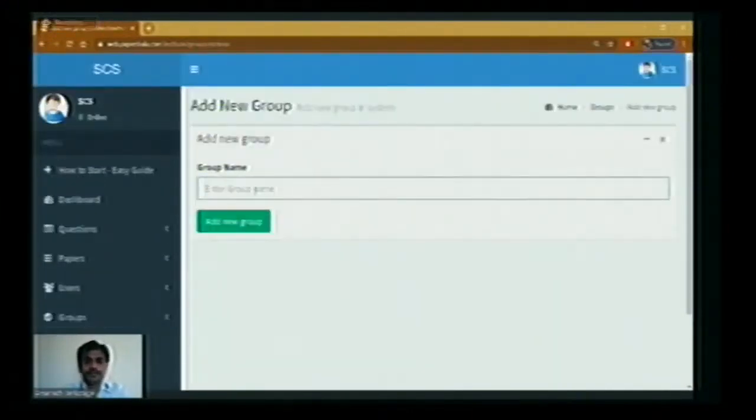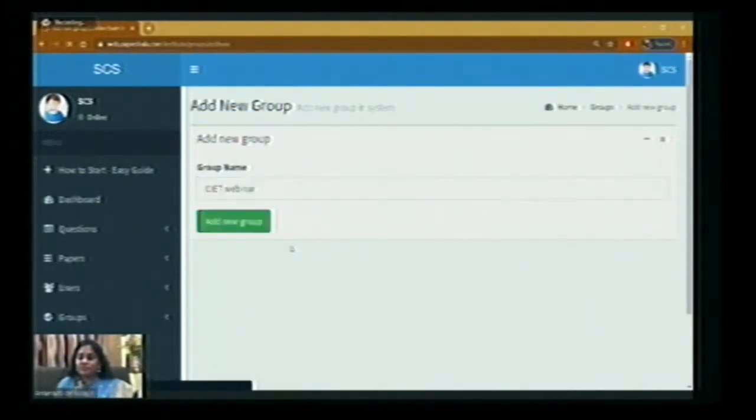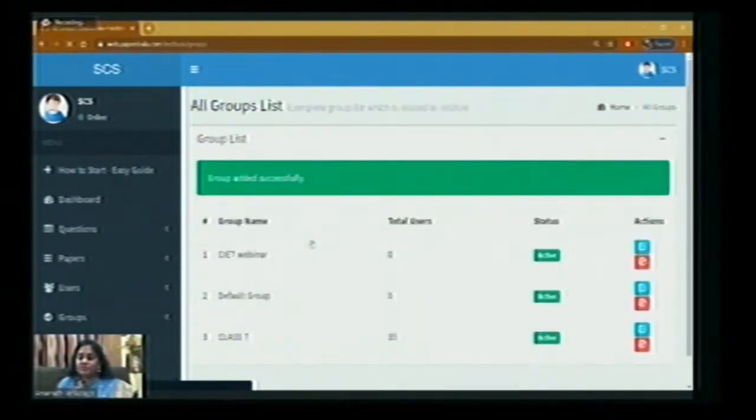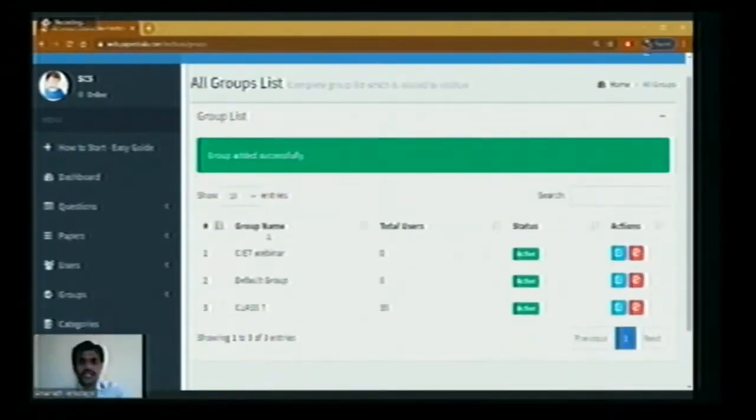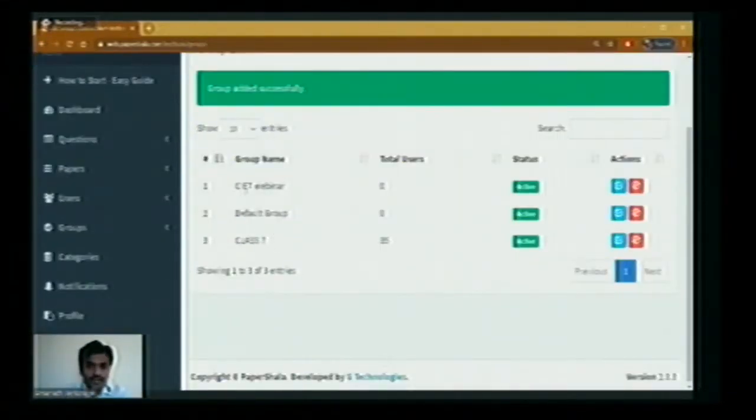So group name. So as it is a webinar on Papershala, we'll have CIET webinar group. So group added successfully. You can see here on the window, we have CIET webinar.